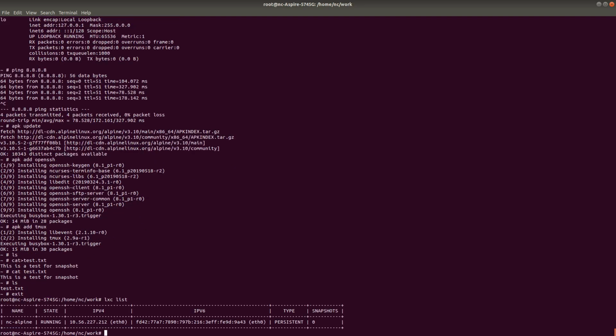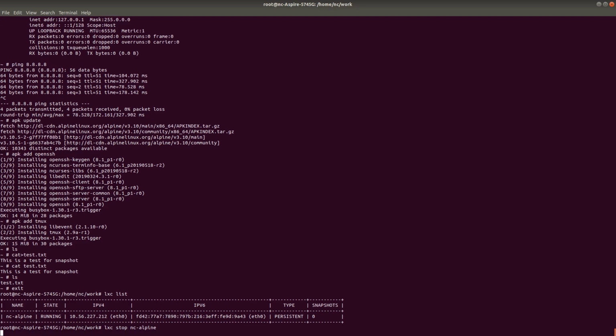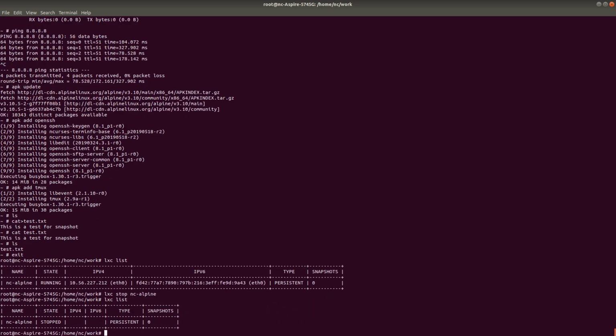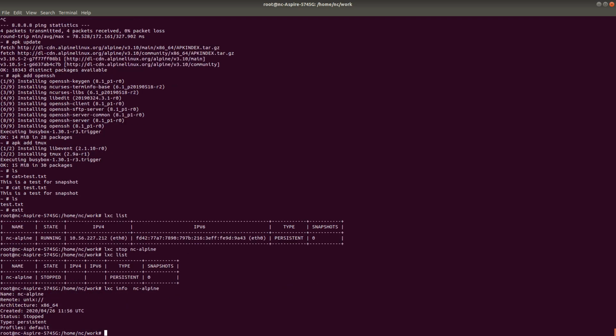LXC list. As you can see, this container is running. Now let's stop the container. LXC stop NC Alpine. Once the container is stopped, I'm going to create a snapshot out of it. If I want to see the details of this container, LXC info NC Alpine, right? It has architecture x86-64, created date, current status, persistent, profiles, default. It doesn't have any snapshot, right?